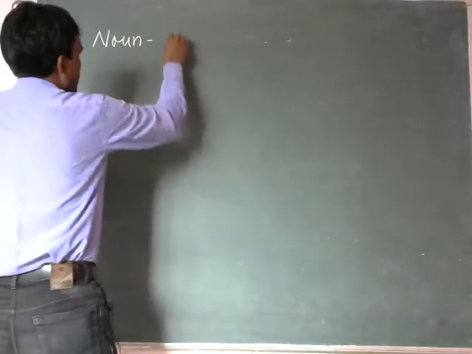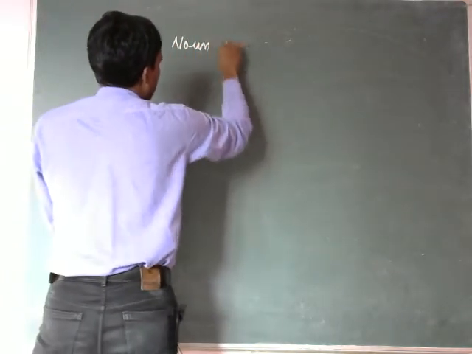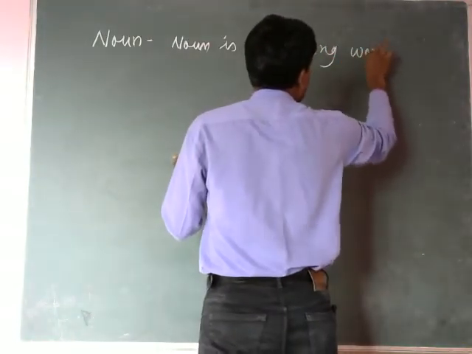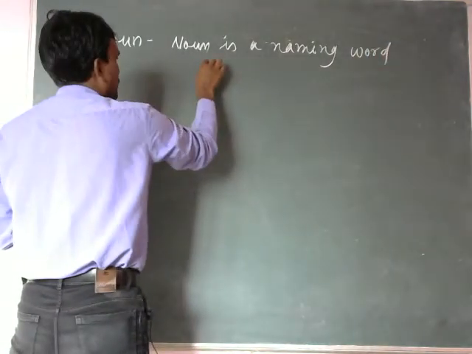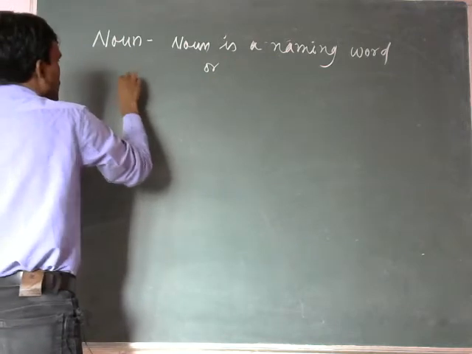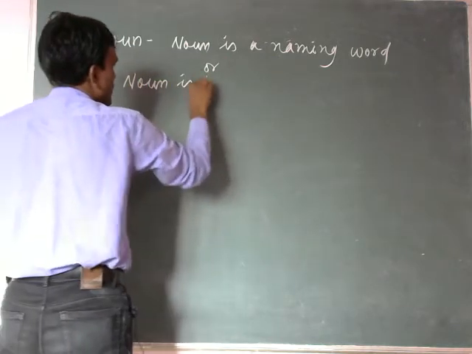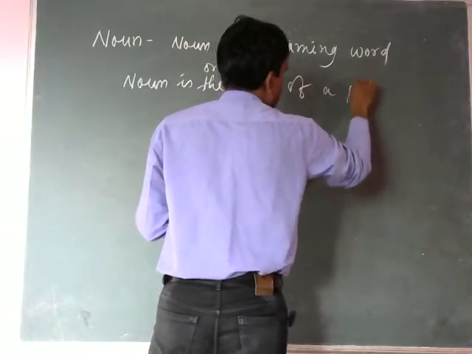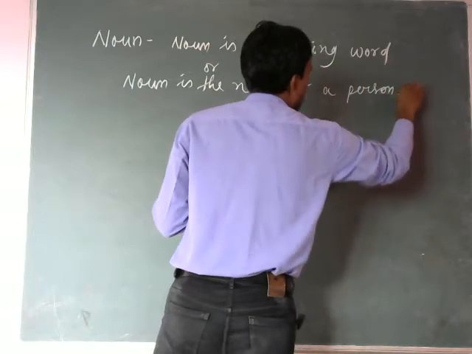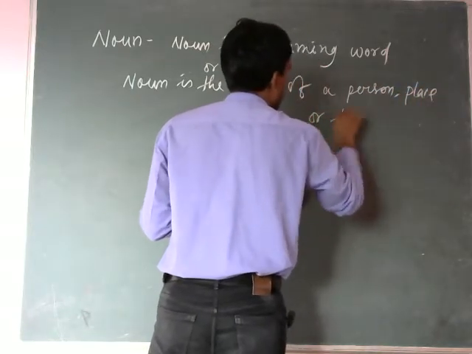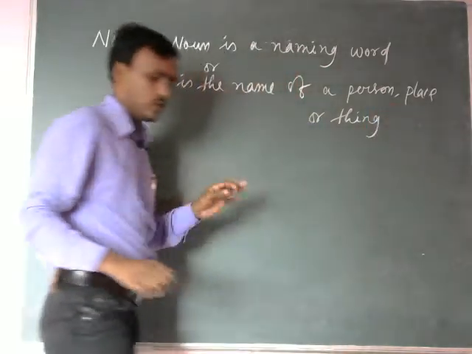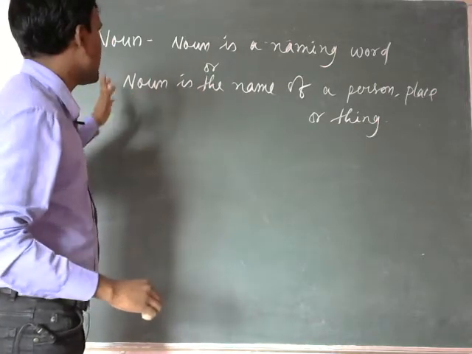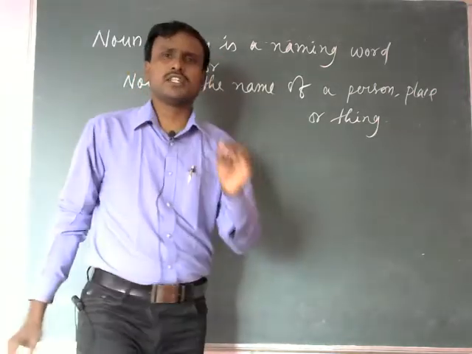What is noun? Noun is a naming word, or we can say noun is the name of a person, place or thing. So what is noun? Noun is a naming word, or we can say noun is the name of a person, place or thing.